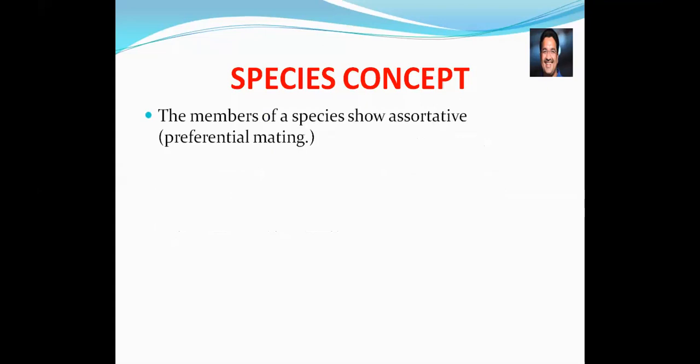Okay, next. The members of a species show assortative mating or preferential mating. What is assortative mating or preferential mating? Individuals which belong to one species don't mate with the other group, other species. That is the assortative or preferential mating.